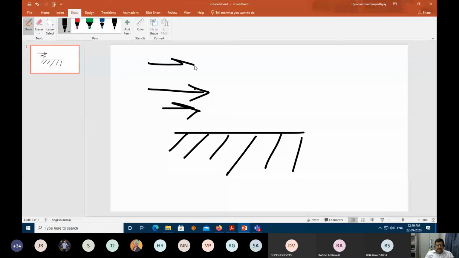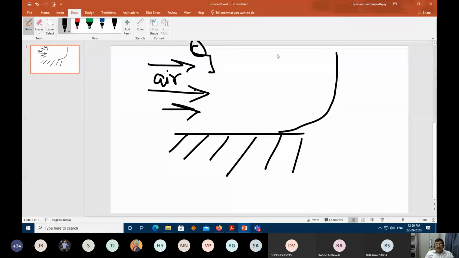If you look at a fully developed flow, it will have a profile like this. What is this profile? You can understand that this wall will provide a very large friction to this air. So this will become no slip, so the air velocity will be 0 here. Whereas there is a free stream velocity Q, which is already there, which will try to drive the air here.